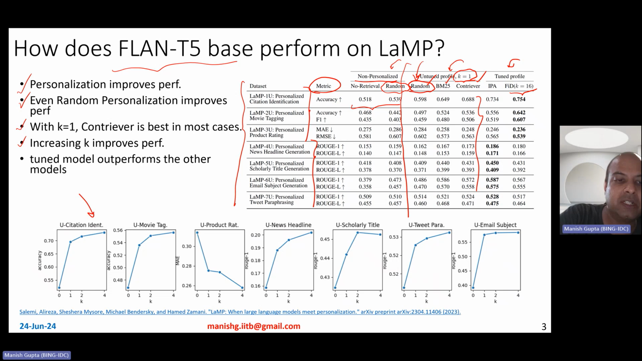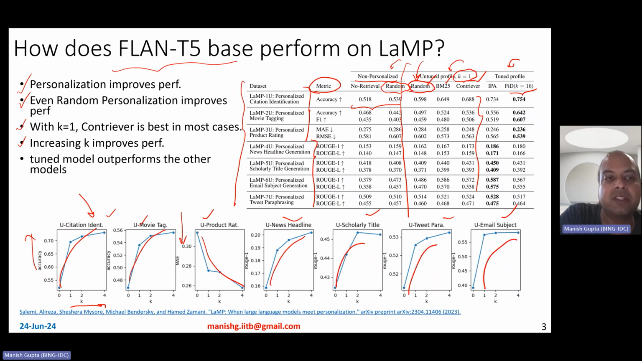in the lower chart, what it shows is accuracy versus increasing k. And you see the results are shown for all the 7 tasks separately. What you observe is that as you increase k, the accuracy sort of improves. This is mean absolute error, so of course, lower is better. So as you increase k, the mean absolute error decreases. So the trend is that typically as you increase k, the performance improves.